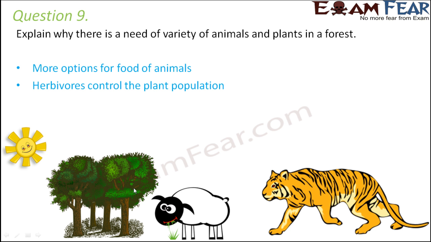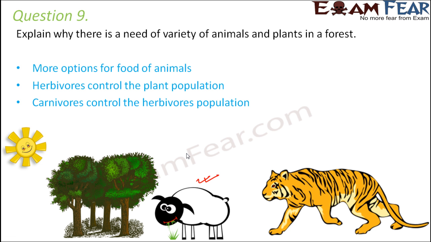Herbivores control the plant population. Herbivores, those who feed on plants, do not allow too many plants to be there because they keep eating the plants. Similarly, carnivores control the population of herbivores. Carnivores do not allow only herbivores to grow because they end up eating the herbivores. So that's how the cycle keeps continuing.